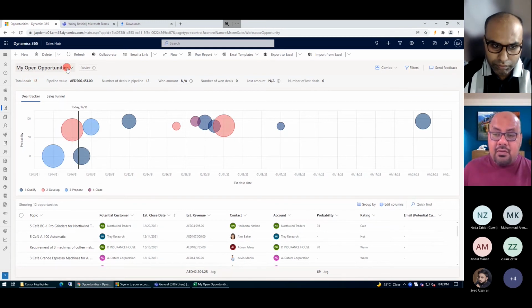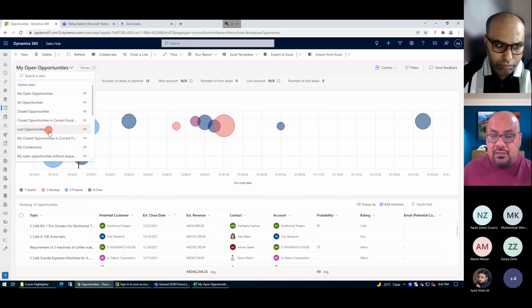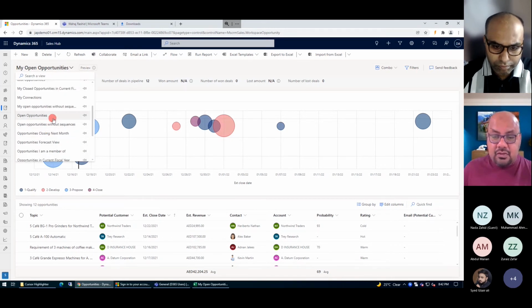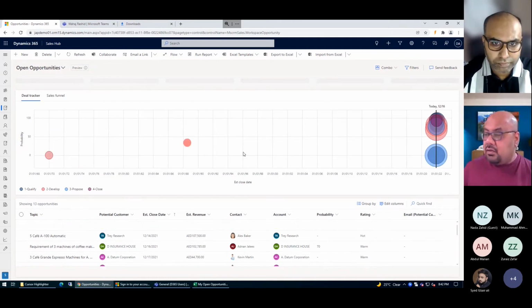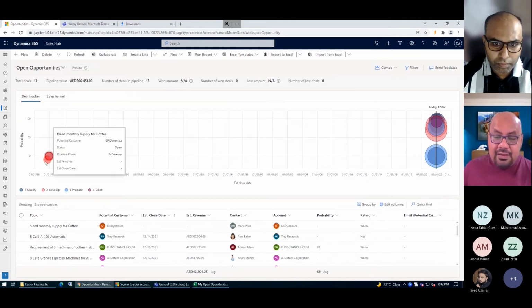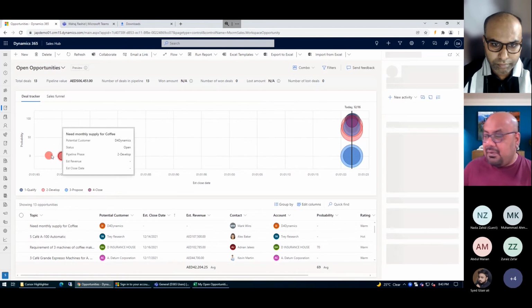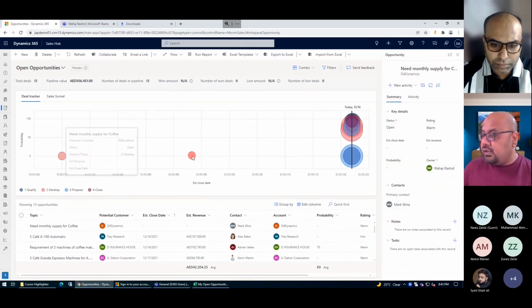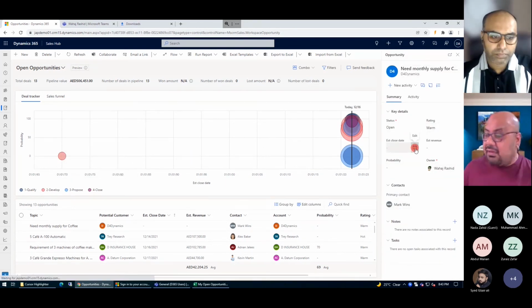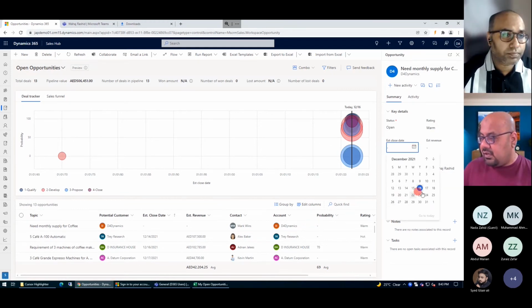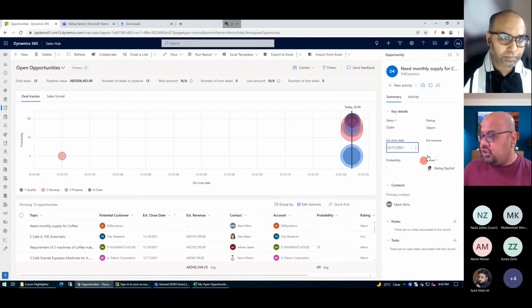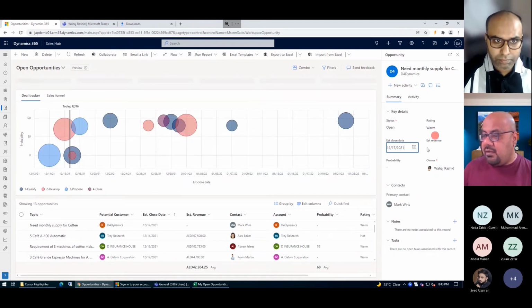So let's take an example. I want to see overall whatever leads are still there. So I'm just going to select open opportunities. So I am able to see these are the opportunities open, and there is an opportunity which was opened a very long time ago, and I want to see what's happening here. And there was an opportunity that doesn't have a closure date. So what I can do is directly change it so that it will be listed in the same way.